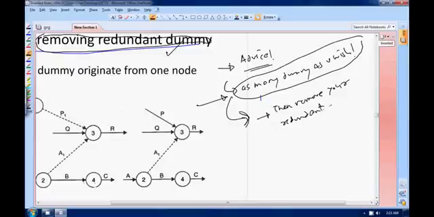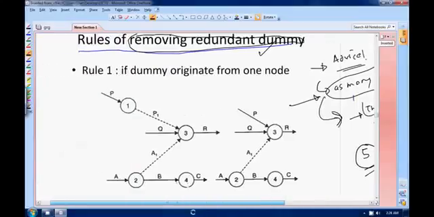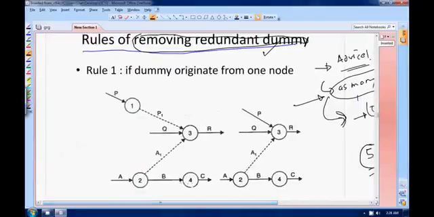Redundant dummy means the dummies which are not required, their logic is already implied. Those dummies you have to remove. How will you remove it? You have 5 golden rules to remove this redundant dummy. They are very simple, you can always remember them, very easy. Let's go through them very quickly.